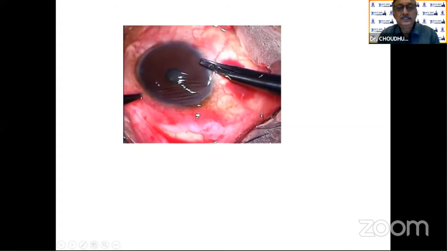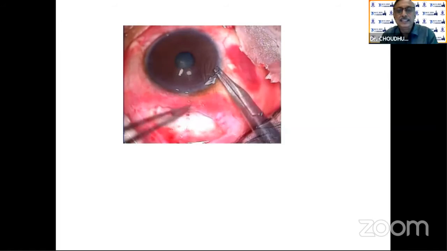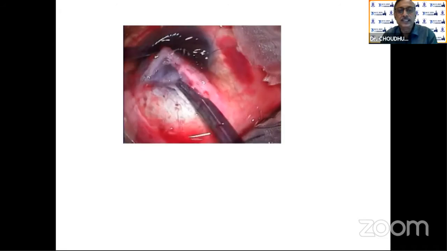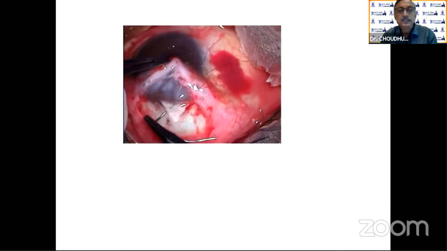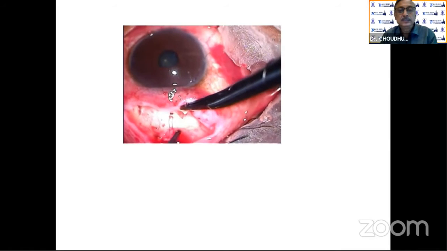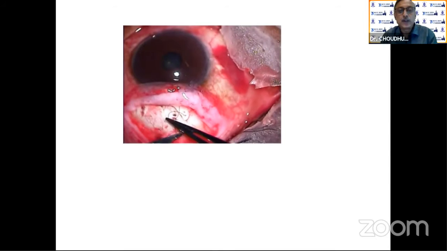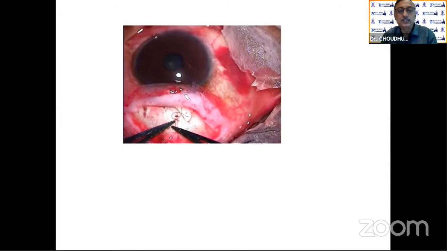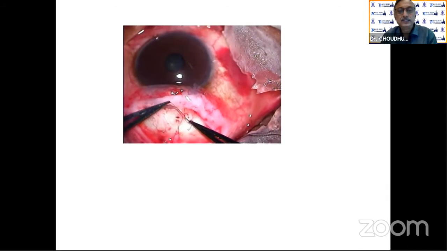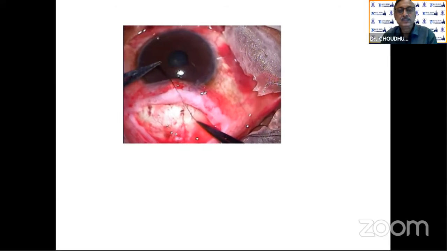Here is a short video clip of the releasable suture, how to do it. From the cornea end, we come to the limbus, the 10-0 nylon. We fix it and we give three knots. Look, one, two, three, and just hold it, tighten it.